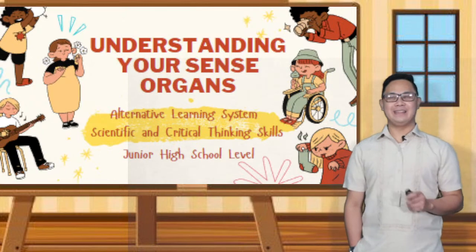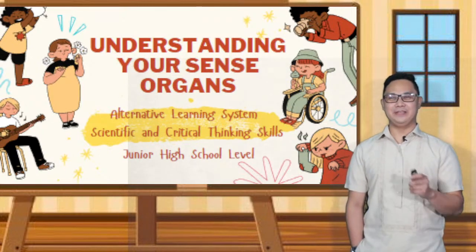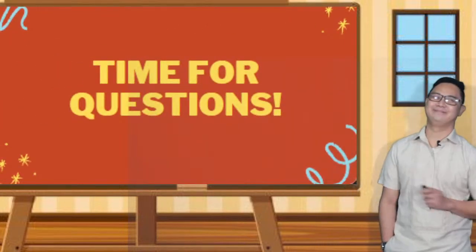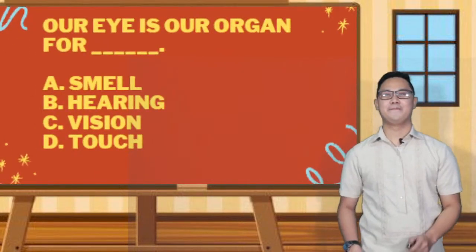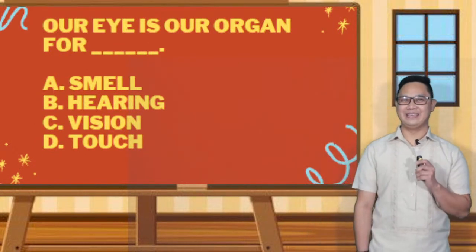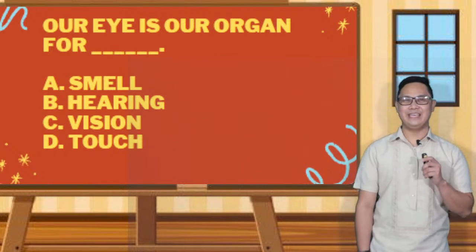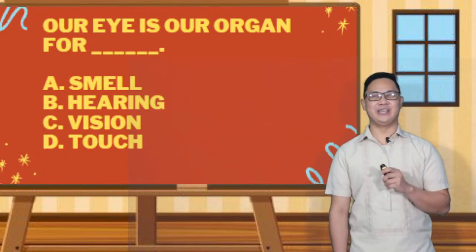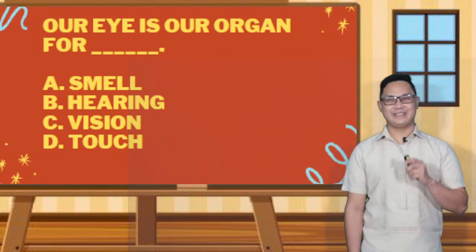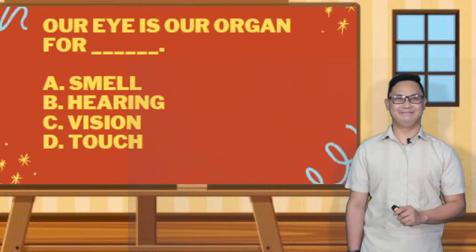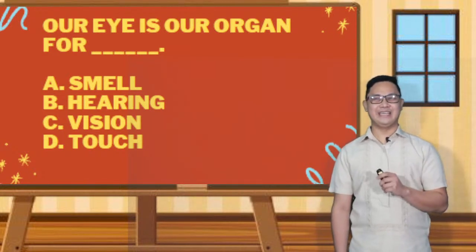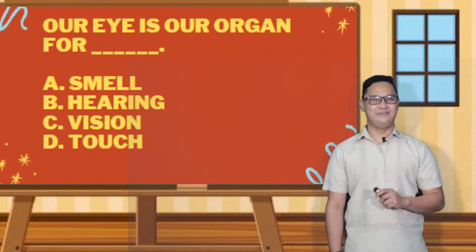But before that, I have some questions for you that you need to answer. Let's start with the first question. Here we go. Our eyes are our organ for: A, smell; B, hearing; C, vision; D, touch. I will be giving 5 seconds to select or choose your answer. The correct answer is letter C, vision.